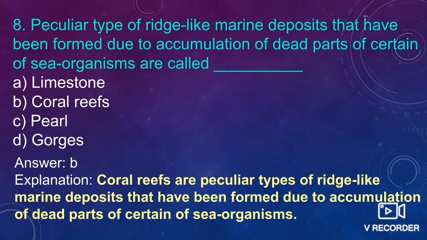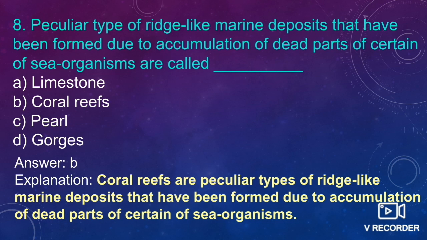So coral reefs are the peculiar type of ridge-like marine deposits which have been formed due to the accumulation of dead parts of certain sea organisms. They can be termed as coral reefs or island-like structures which are found in the ocean.